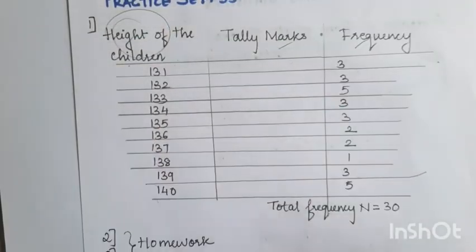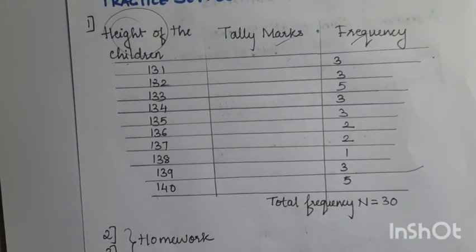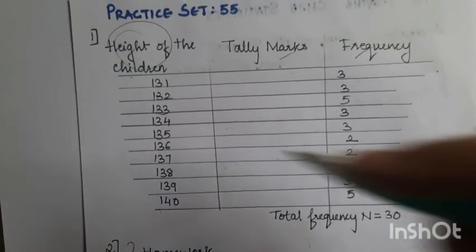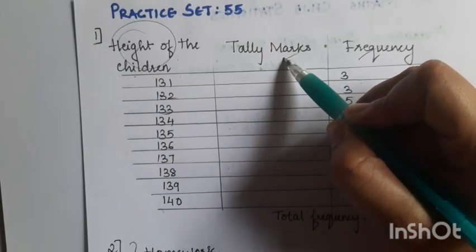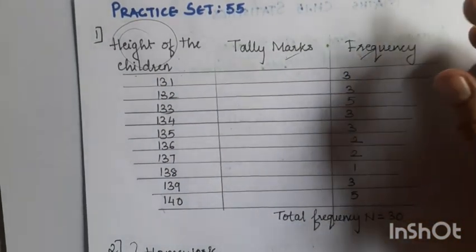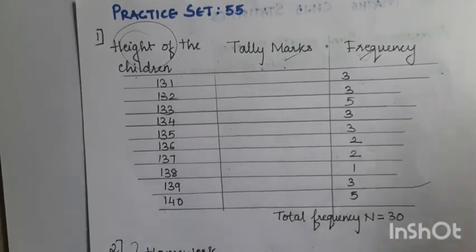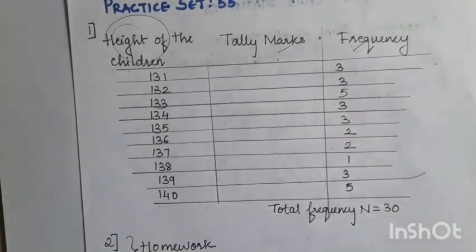Only this will keep on changing depending upon what is the question asked to you. So the first column is height of the children, the second column will always be of tally marks, and the third column will always be of frequency. These two columns will not change.